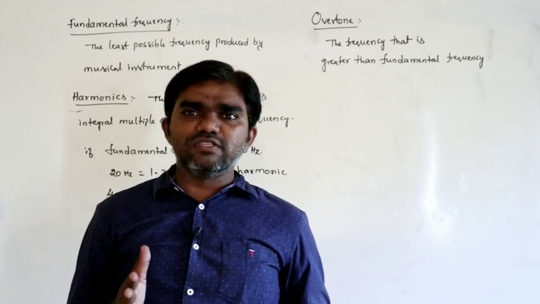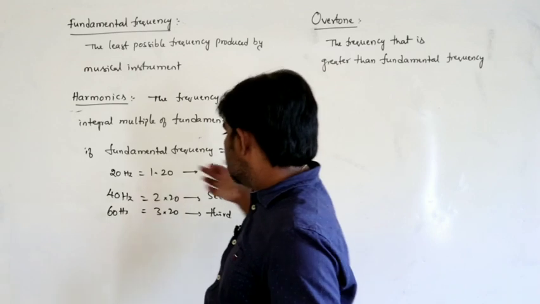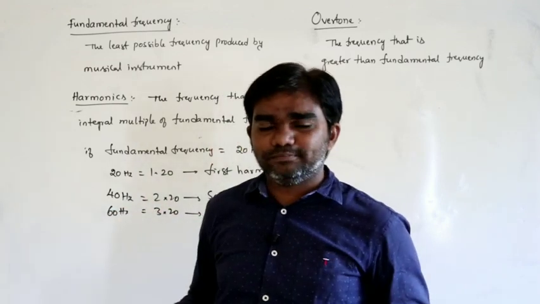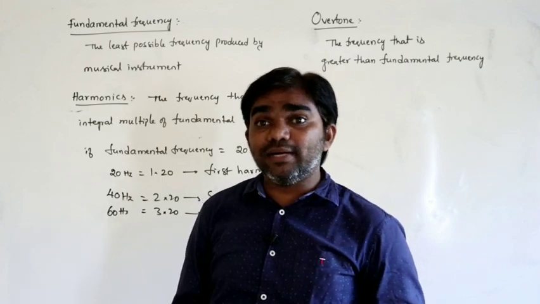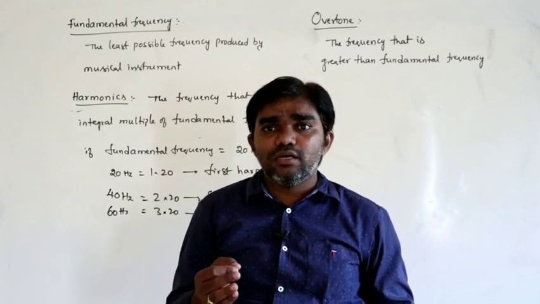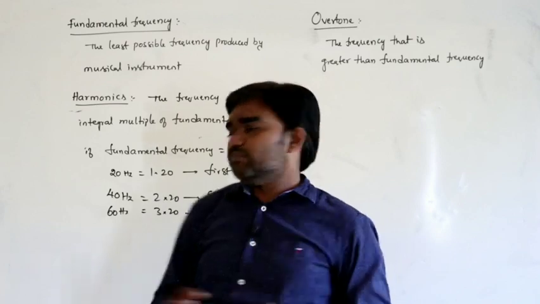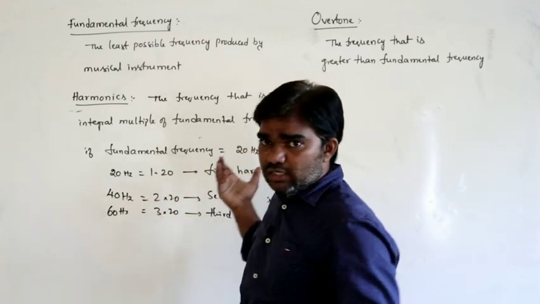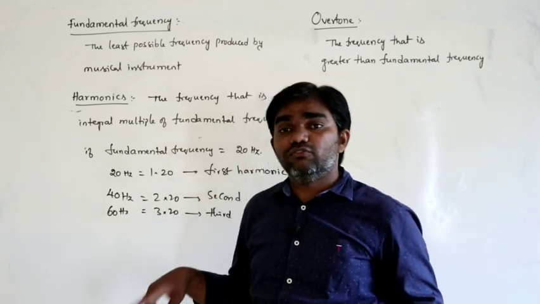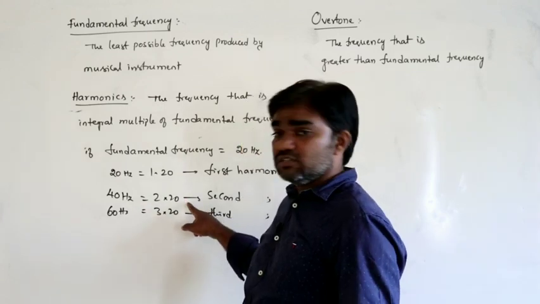There is no frequency exists to measure. Let us say, just for our convenience, this is 20. Next possibility is 40. What is 40? Second harmonic. 40 is the second harmonic. But in terms of overtone, how can you define overtone? Overtone is the frequency more than the fundamental frequency. So here it is 20. It is not the overtone. Next possibility 40. 40 is the overtone. 40 is considered as first overtone.